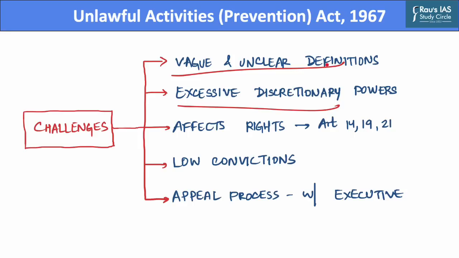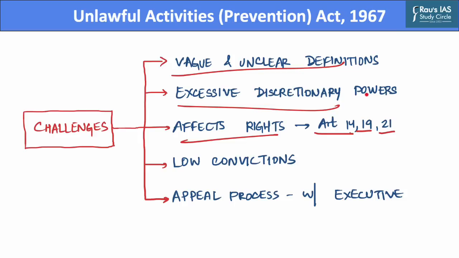anyone as a terrorist. Additionally, the Unlawful Activities Act has a negative impact on fundamental rights, such as rights which are covered under Article 14, 19 or 21. The UAPA Act does not provide any opportunity to the individual who is termed as a terrorist to justify his case before the arrest could take place.